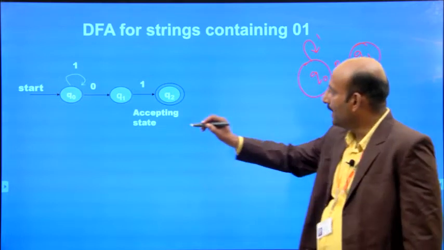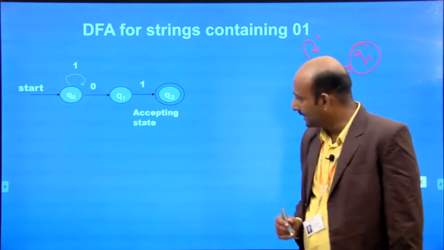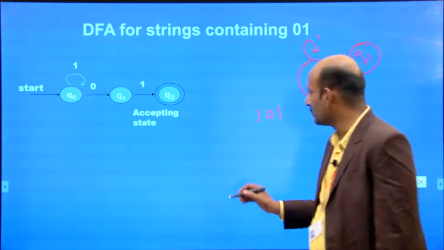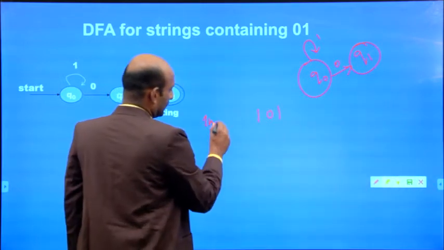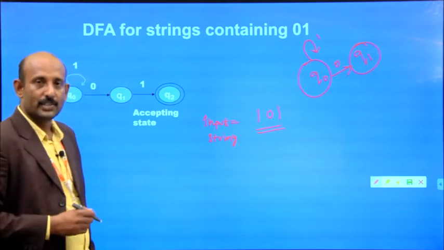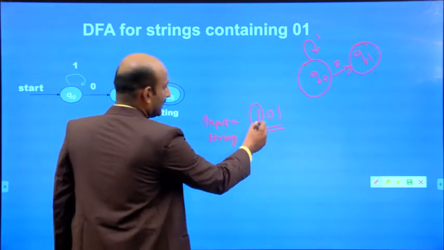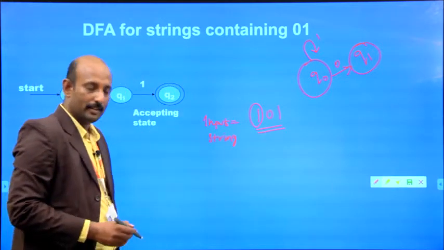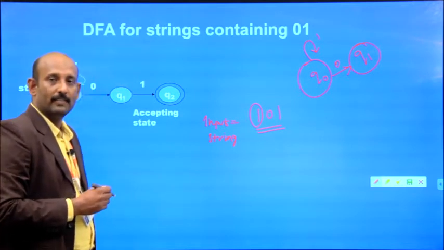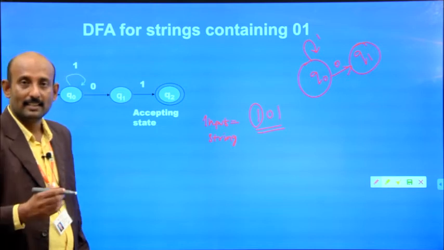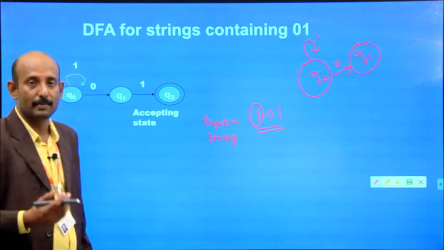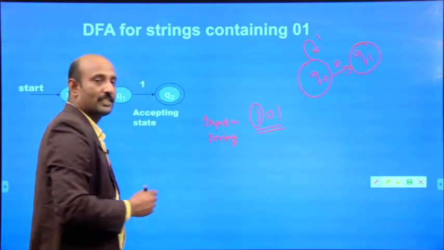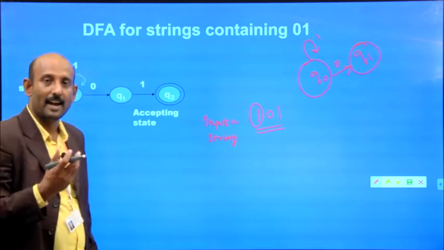So why do I make this transition on 1 here? Let's see, if I take the input 1, 0, 1, the given input string is what? 1, 0, 1. In this 101, what is the first input? The first input is 1. The second input is 0. And the third input is 1. In this given 101, 01 is a substring. So this language contains several strings that have 01 as a substring. Likewise, for any string given as input, the finite automata has to recognize it.